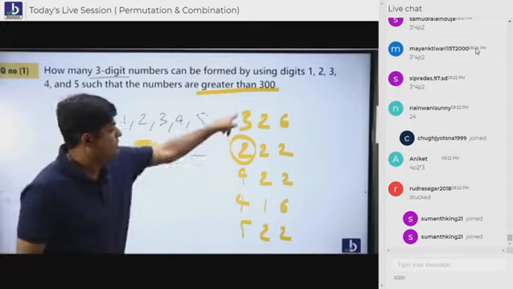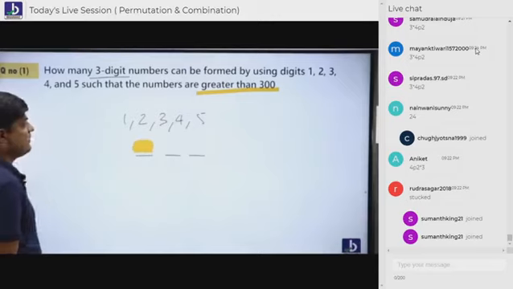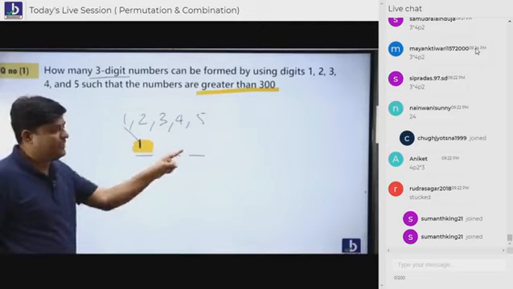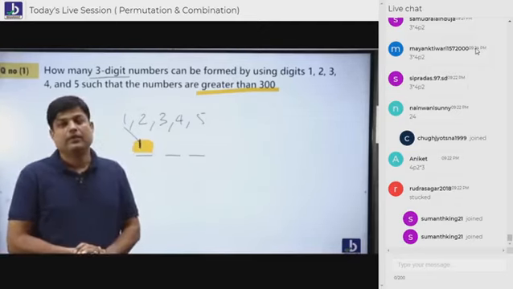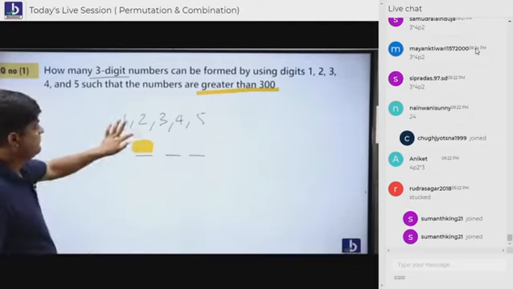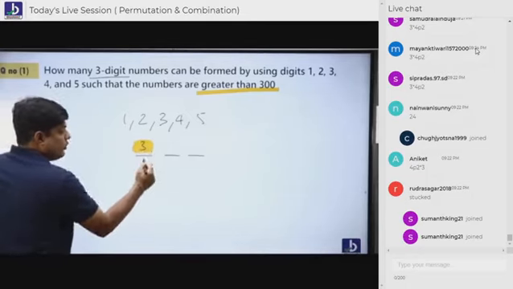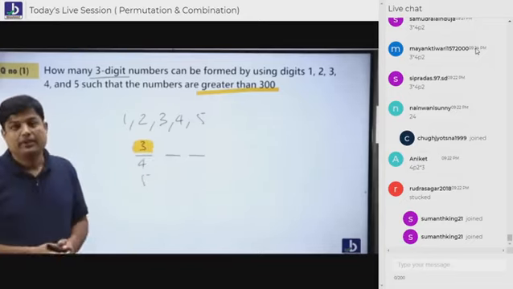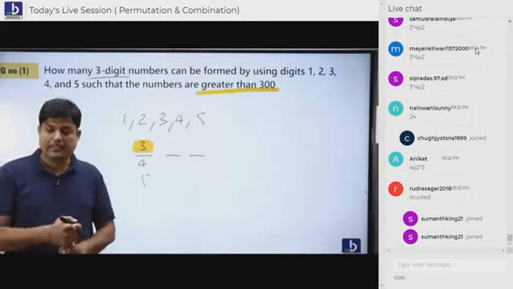Now, let's try to move forward, everybody. Who will come first? 1, not possible. If you keep 1 here, it will be 100 series: 123, 134, something like that. So you don't want 1 here. Now, 2, not possible. 200 series you don't want. 3, okay. 4, okay. 5, okay. 6, okay. 7, okay. But 6, 7 are not available. So in the given people, only 3 people are there. Don't worry, Sagar.